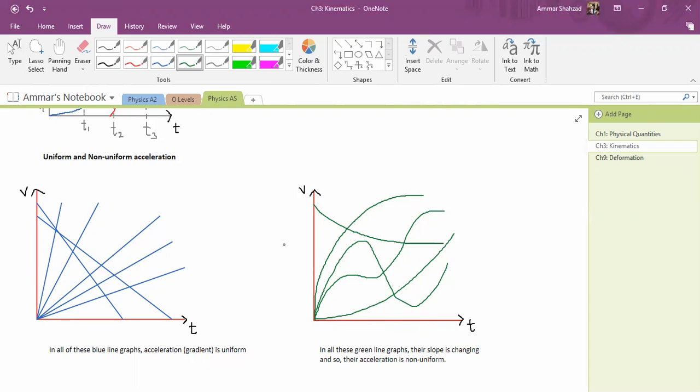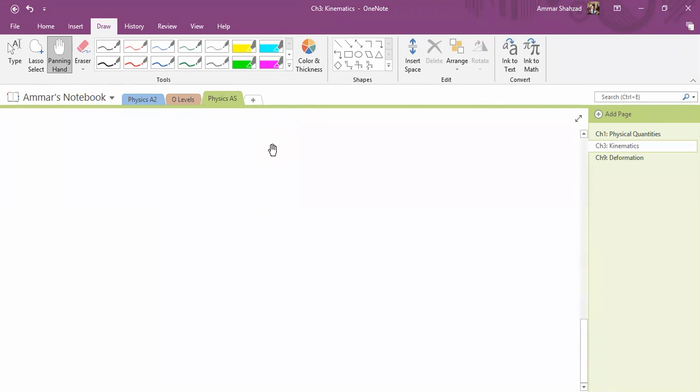Any questions up till now? No. Okay. So now we are going to look at how we are going to work with these uniform acceleration graphs. How will we work with these? So to do that, let's first look at... We can plot some points and then find the acceleration for it. Yeah, that is just for average velocity, right? You don't understand the question right now, so I will explain what I mean.